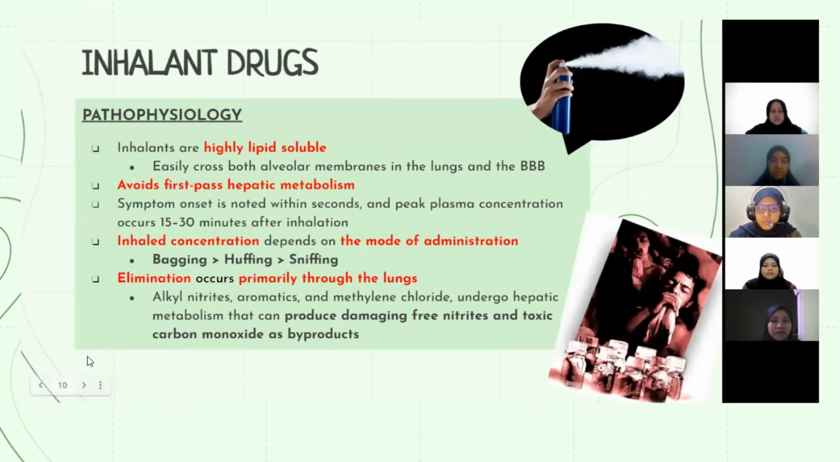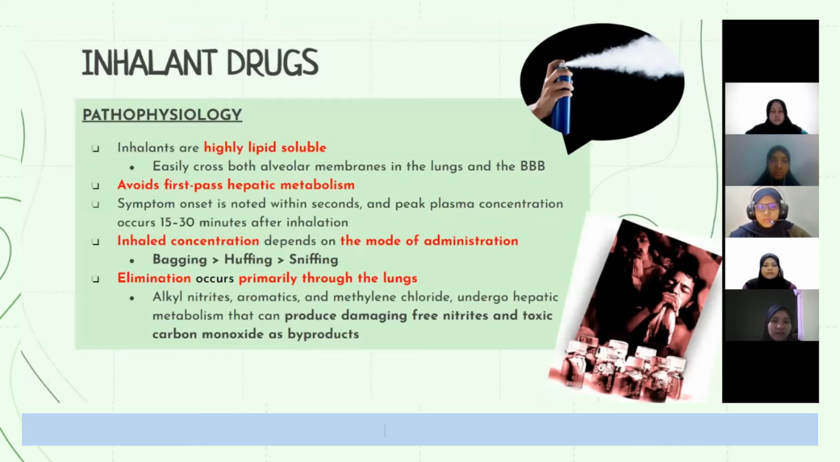How the drug works, or we call it the pathophysiology of inhalant drugs. Inhalants are highly lipid soluble, so they easily cross both the alveolar membranes in the lungs and the blood-brain barrier to reach high concentration in the brain. Inhalation avoids first-pass hepatic metabolism, so the onset is fast. Symptom onset is noted within seconds, and the peak plasma concentration occurs 15 to 30 minutes after inhalation. The inhaled concentration depends on the mode of administration. Sniffing offers the lowest concentration, followed by huffing, and bagging offers the highest concentration.